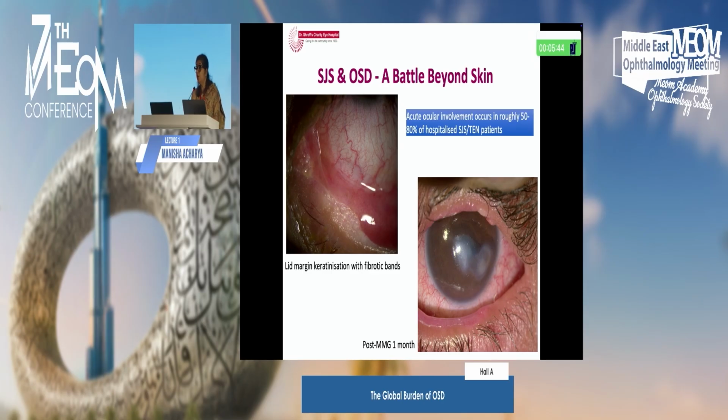The most severe form of OSD we know is SJS or TEN, and it's a battle beyond skin. Acute ocular involvement is seen in roughly 50 to 80% of hospitalized SJS or TEN patients. Lid margin keratinization with fibrotic bands is seen in one figure, and this is the post-MMG of the same patient, wherein we are able to take care of the lids.